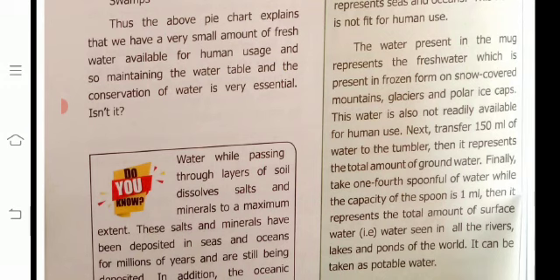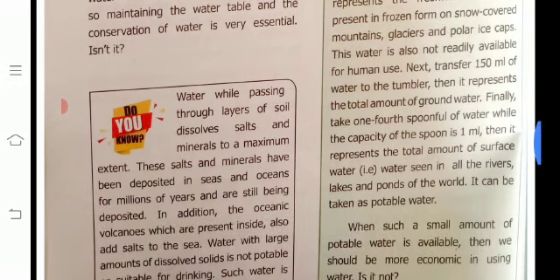Finally, take out 4/5 of a spoonful of water, where the capacity of the spoon is 1 ml. It represents the total amount of surface water. So the bucket is sea water, the mug water is fresh water, the tumbler water is groundwater, and the spoon of water is surface water.